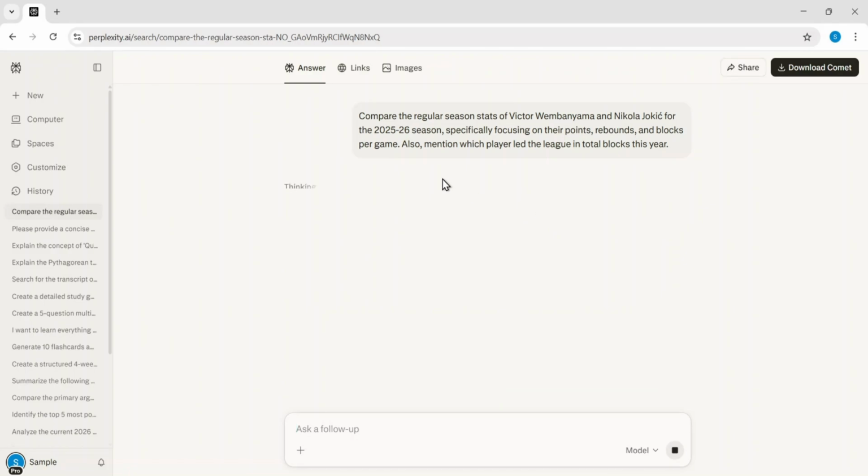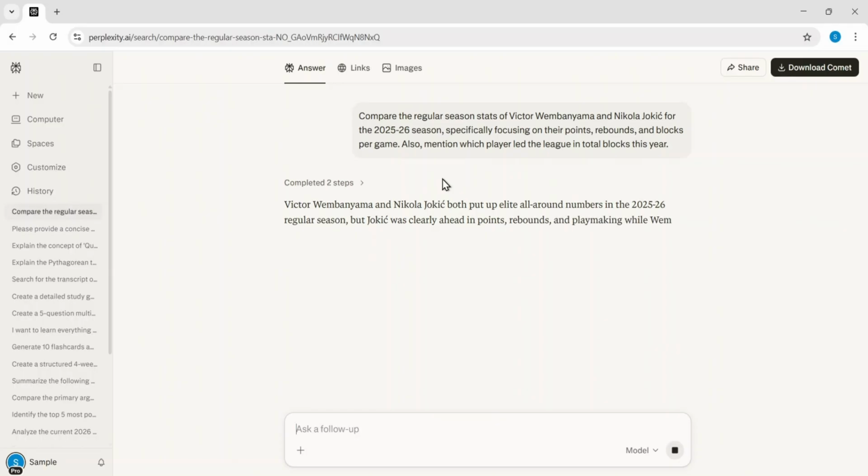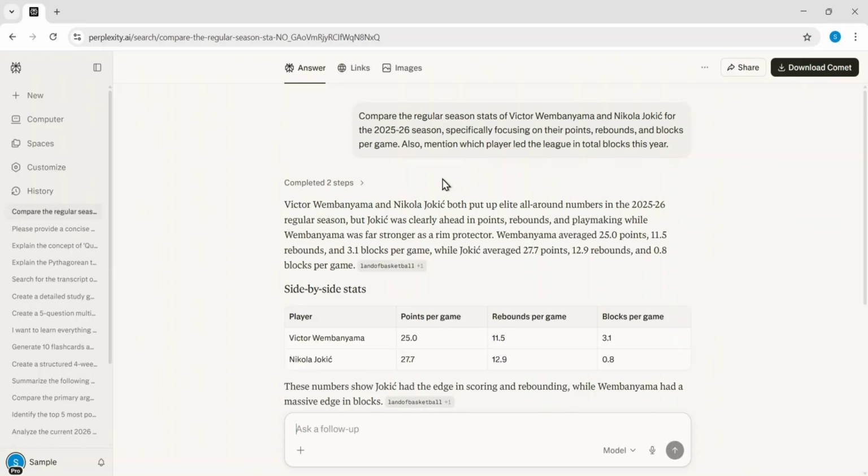After I click the search button, I'll give the AI a moment to scan multiple sources across the web and synthesize that data into a single cohesive answer.